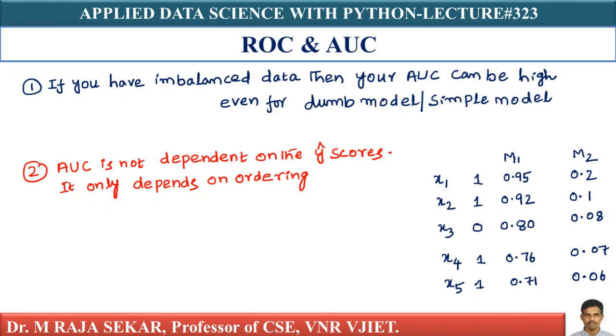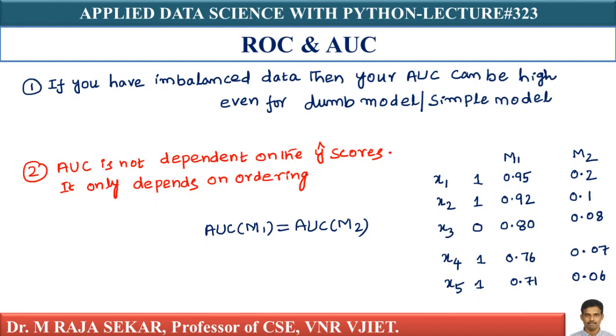For both models M1 and M2, the sorted order is the same. What does it mean? AUC of M1 is equal to AUC of M2, because AUC does not care about the actual scores themselves.